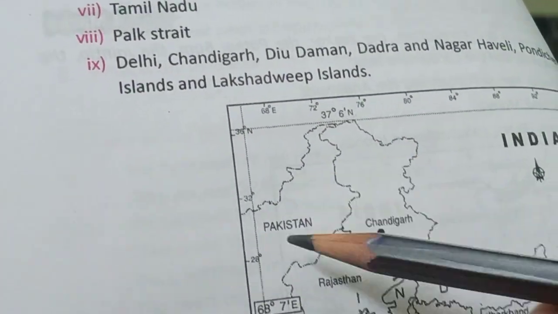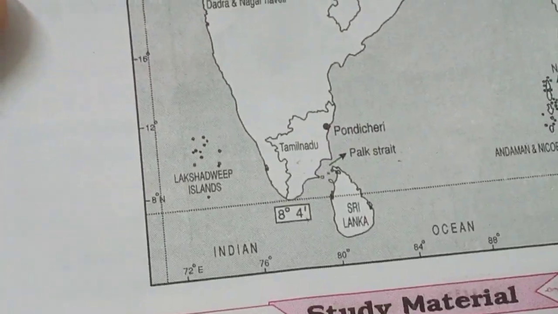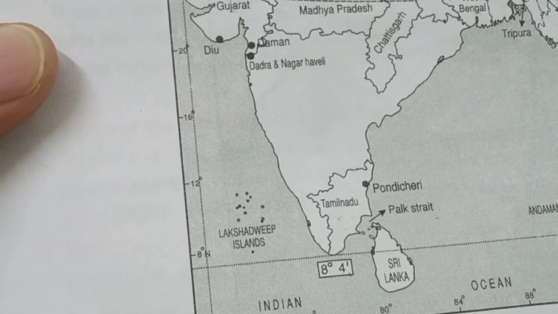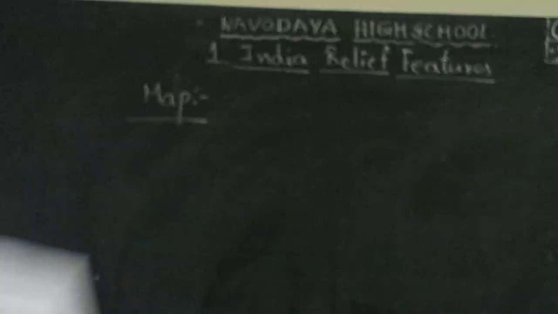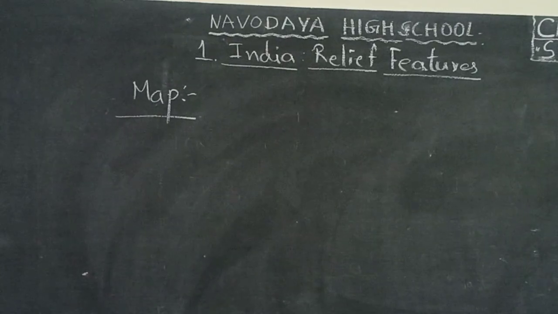Okay. Next, this is Pakistan, one of the neighboring countries. This is China, children. Look children. Next, you turn your pages to the next page of the same lesson.